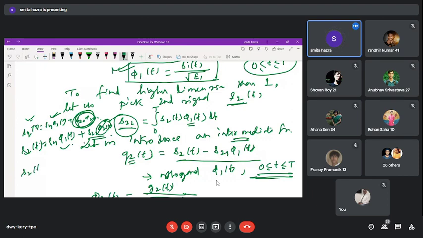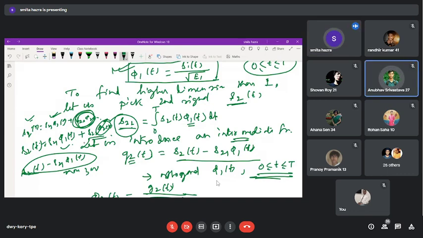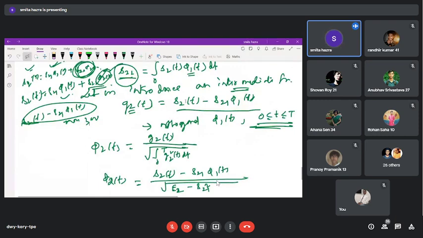That means just if we do this, and this is non-zero, then what does it indicate? It indicates the existence of this second thing. That thing we are introducing here with some general function G2(t), because we do not know whether it will be able to be described in terms of phi 2 or just the residue. That means if we subtract S21 phi 1 from the total S2, and it becomes non-zero, then that non-zero quantity we are writing in terms of G2(t).